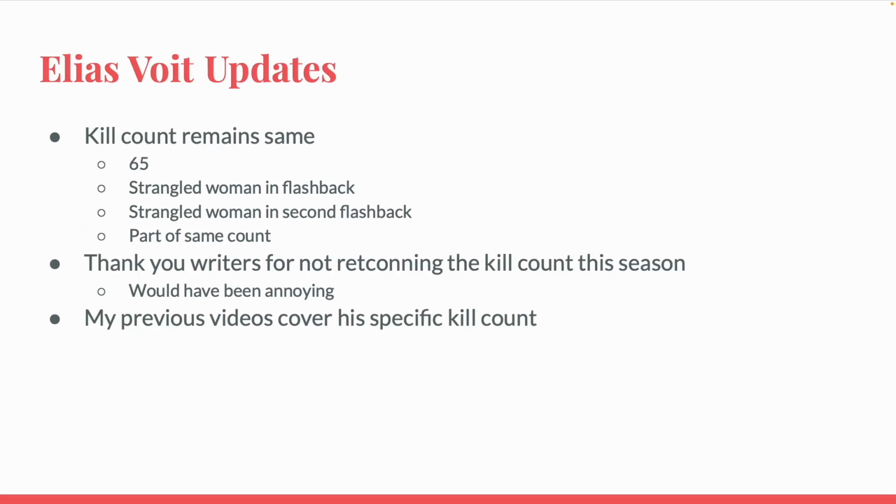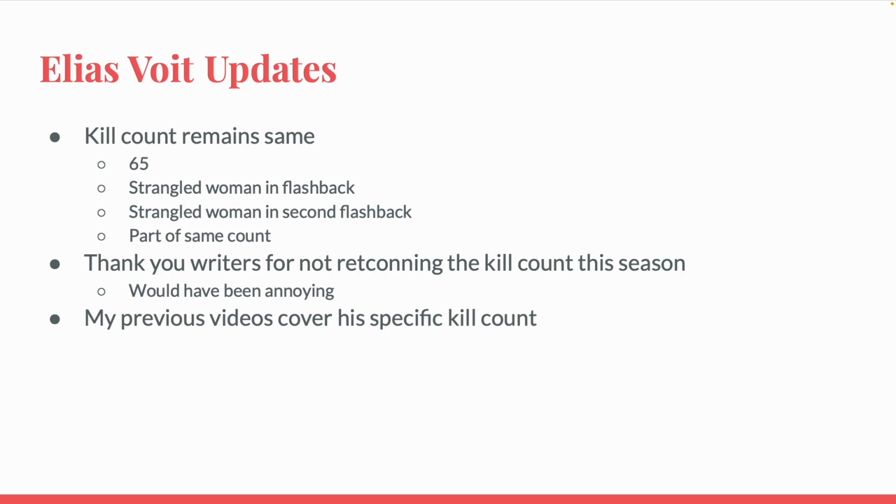Speaking of the Voights, Elias Voight has been in prison this entire season. Or most of it, at least. He hasn't killed anyone new, which means his kill count remains the same, 65. The only new information about him came in the form of flashbacks. We saw him strangle 2 women in 2 separate flashbacks, but those women are part of the 65. They might have even been in the shipping containers.